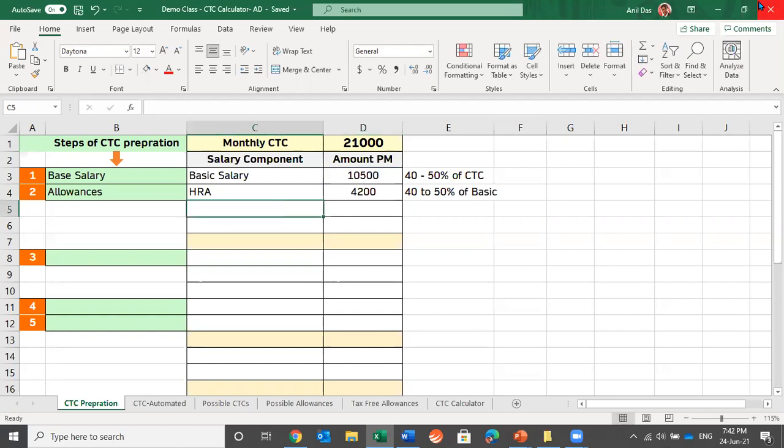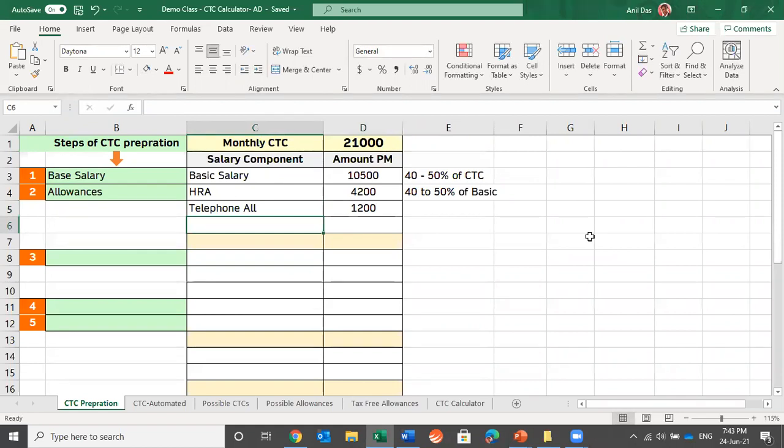Allowances, you can have many allowances. Can anybody guide me on what other allowances we can keep? We can keep telephone allowance. So telephone allowance can be kept as what amount? Any amount which seems logical. Let's keep 1200, which seems logical. You cannot keep an illogical amount which is not related to the telephone allowance.